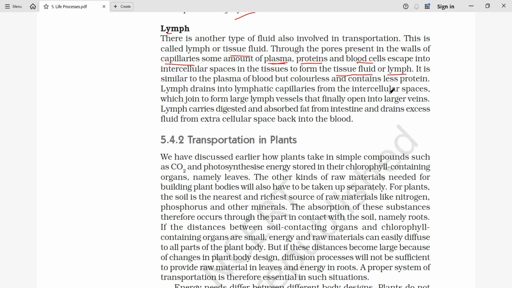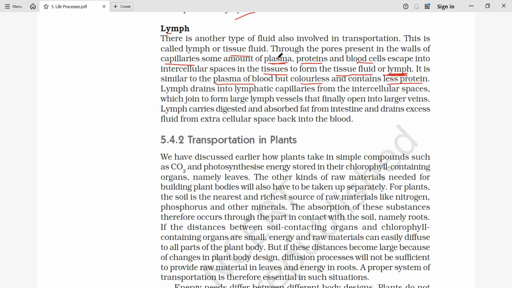It is almost similar to the plasma of the blood, but it is colorless and contains less protein compared to plasma. That is called lymph. It is available in the space between the tissues.